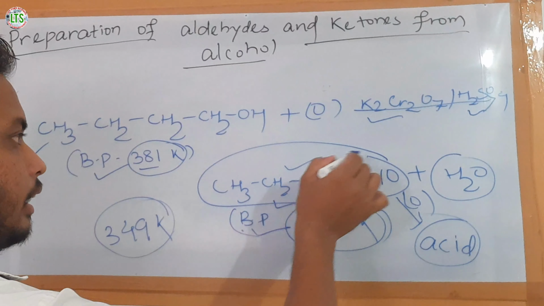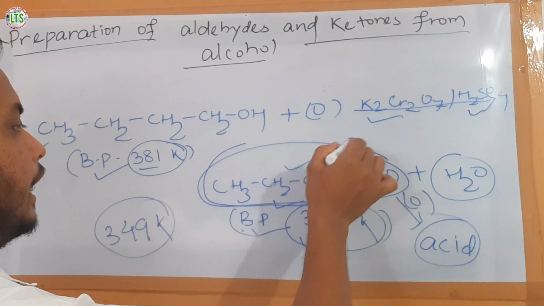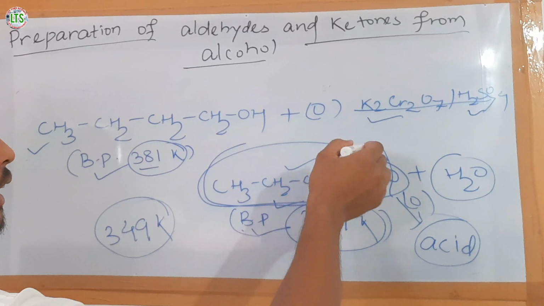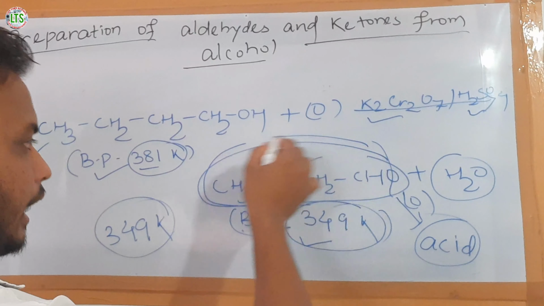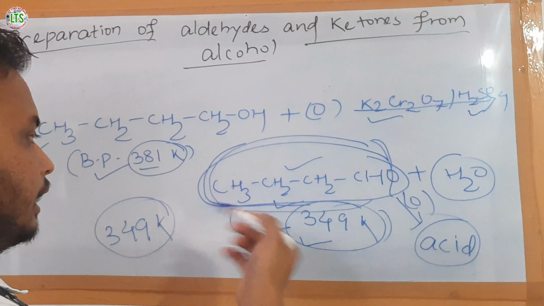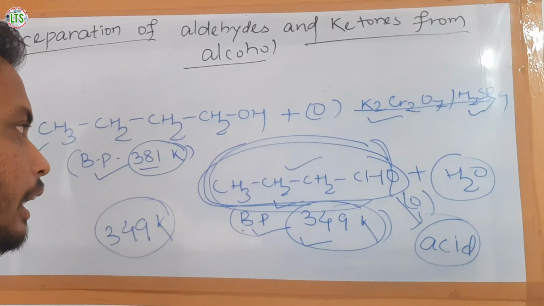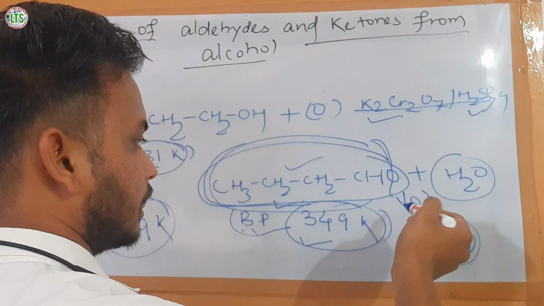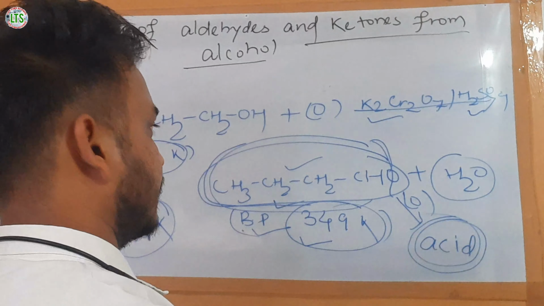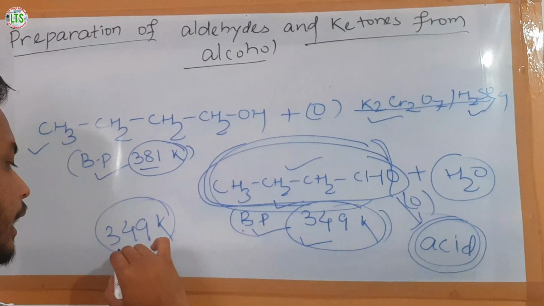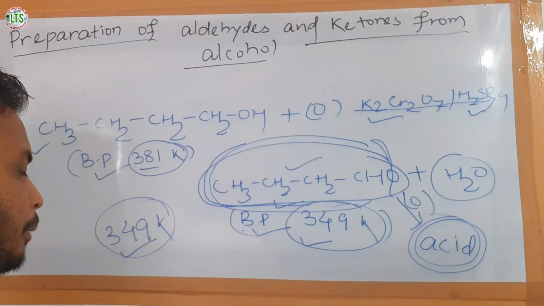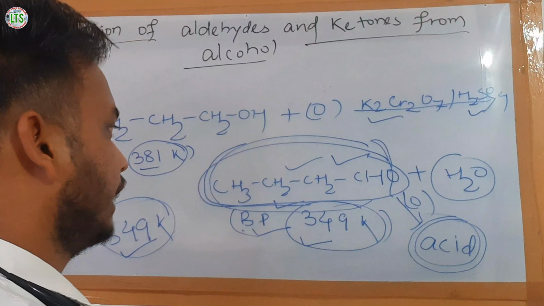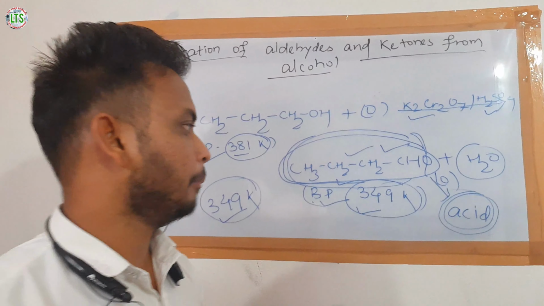So, when this aldehyde is formed, it will easily boil and we can collect it, and the reaction is never further oxidized to acids. So, by maintaining the temperature at 349 Kelvin, we will get only the aldehyde and not the acids.